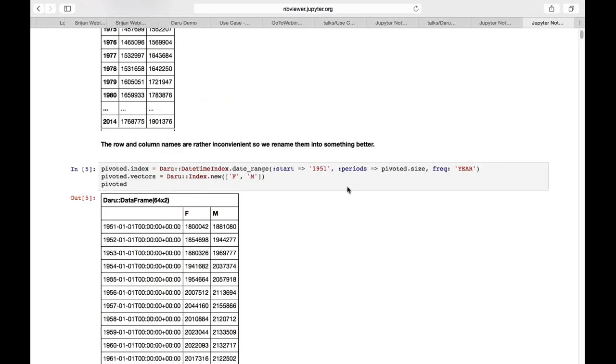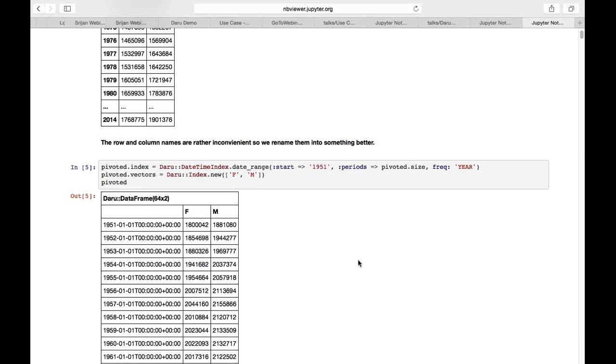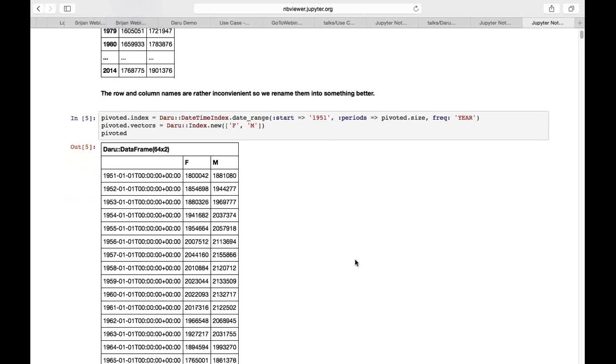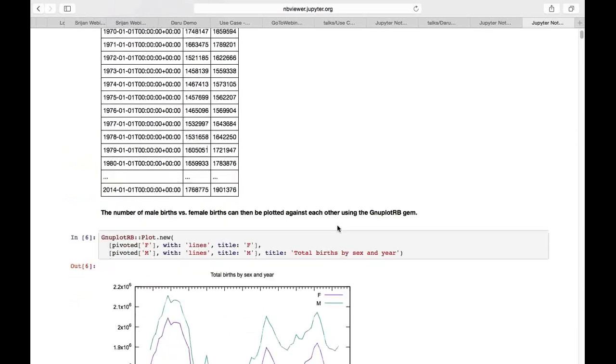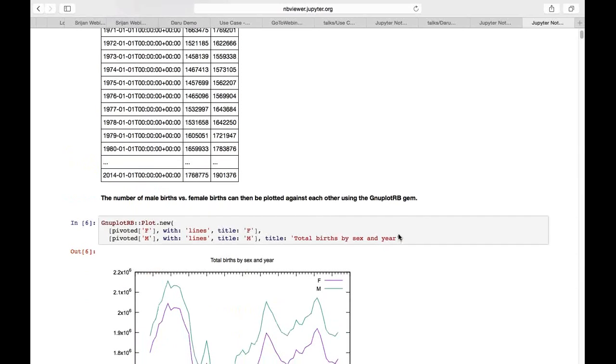Now I want to create a date range. You can see over here, these are strings, so we want actual timestamps, and we create a date range from 1951, and so we assign the top index of this data frame. Now we want to plot the data.